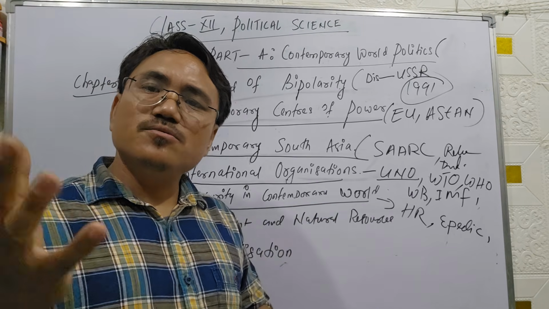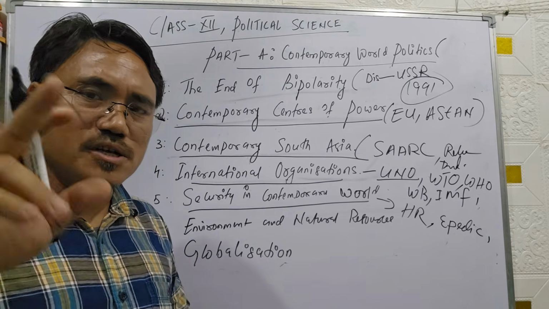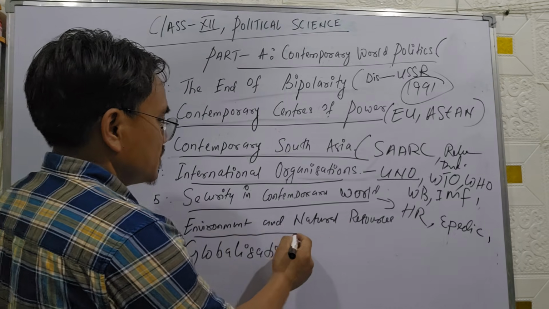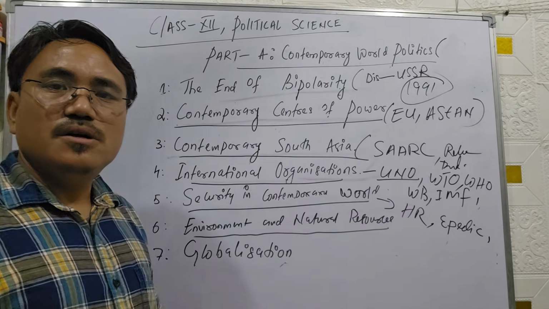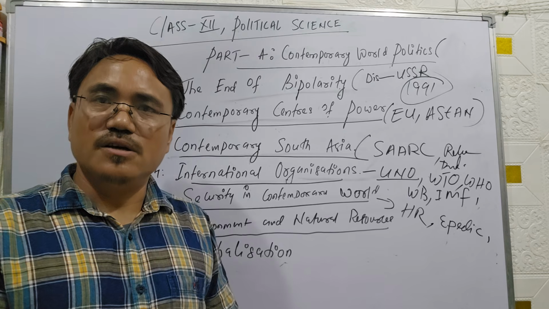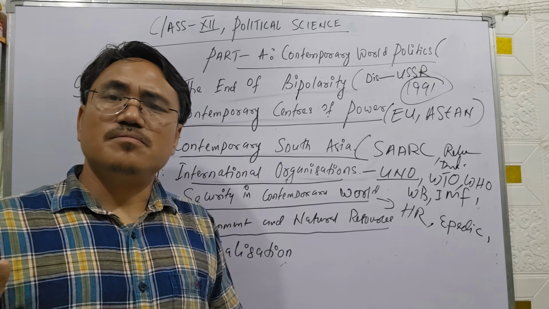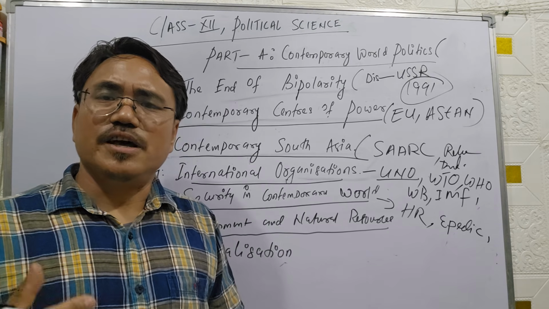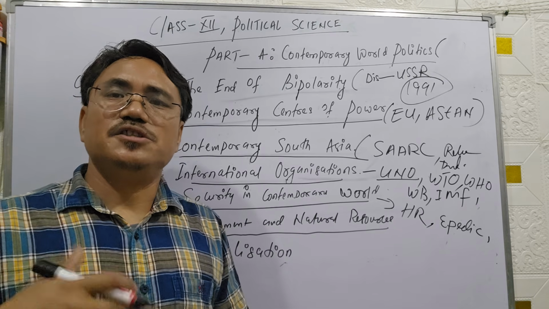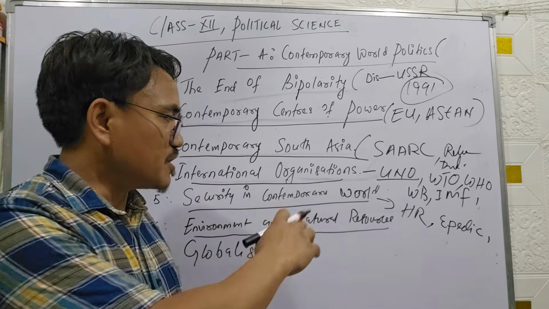And we have two types of security, traditional and non-traditional, and I will be taking classes on the topic. And again, unit 6, environment and natural resources. As you know, what is environment, what are natural resources, the importance of our environment, and we'll also discuss some of the important international agreements like the Kyoto Protocol, and the United Nations initiatives on global warming and climate change. All these things will be covered in this unit.